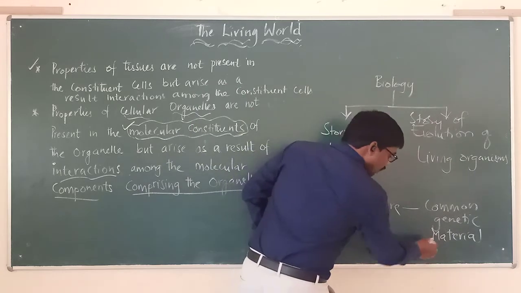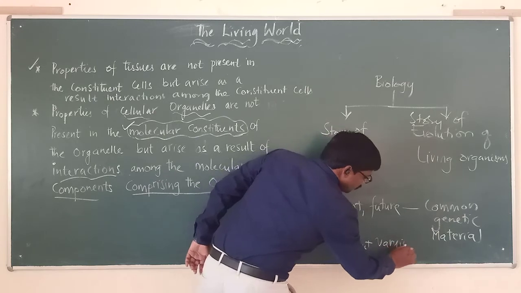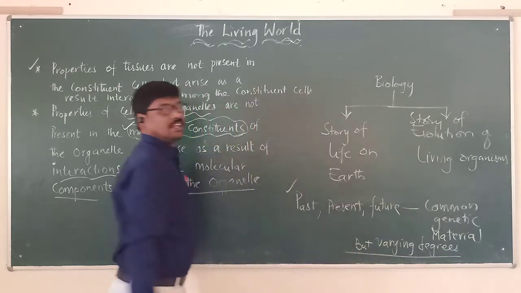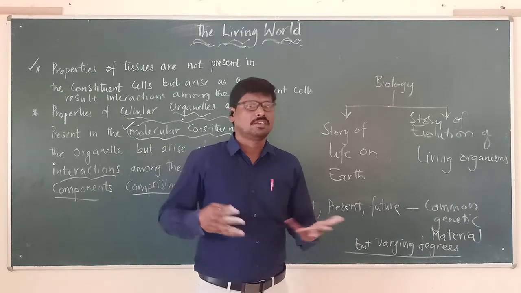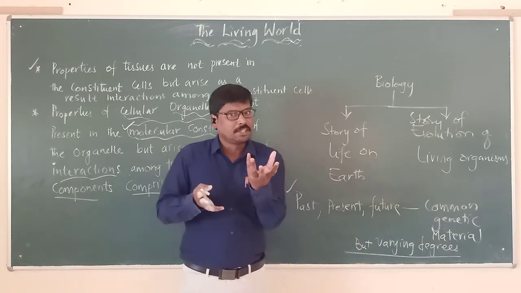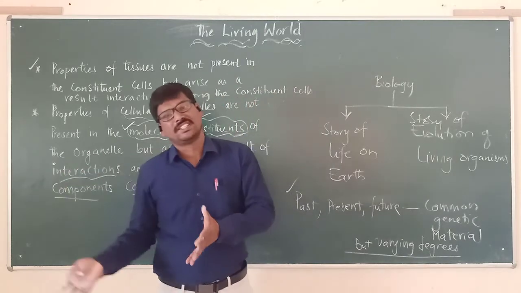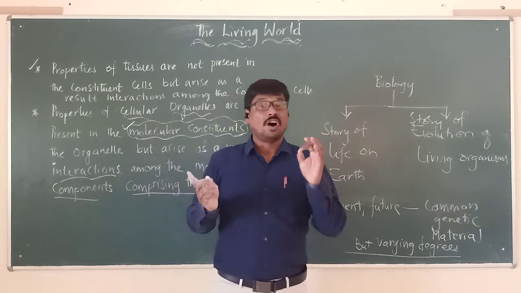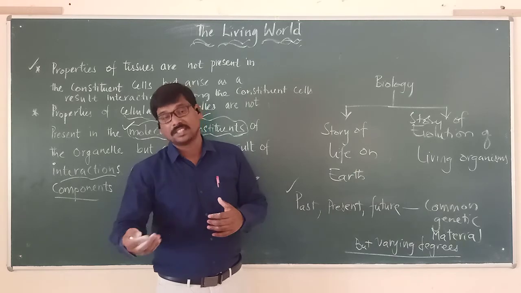Why? Because now I am using another word, but in varying degrees, which means the expression of that genetic material is at different degrees. So you have to remember, all the living organisms are commonly having what? The genetic material, but in varying degrees, because the genetic material is the same, but it is expressed in different ways in different organisms. So because of that, they will be looking entirely different. But otherwise, we should remember all the living organisms are coming from one single organism that we are going to study in the other part of the chapter.